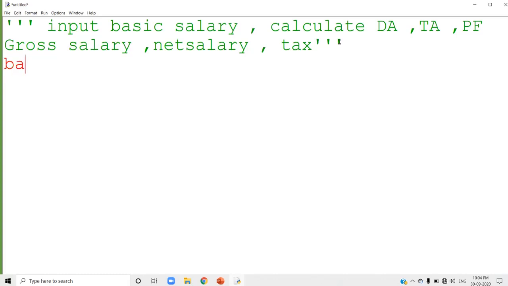And here the first thing is to input the basic salary. The basic salary is stored in the variable basic. My variable name is basic. Always when you select a variable name, select one which is suitable for the input. Here I am inputting the basic salary, so I took the variable name as basic. basic is equal to, it's a number, so you have to convert it into integer.